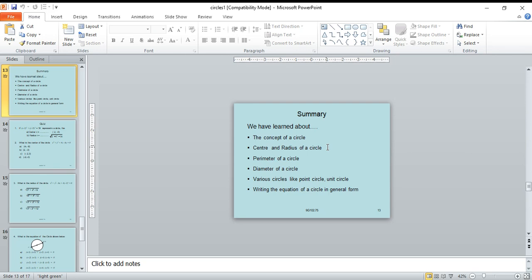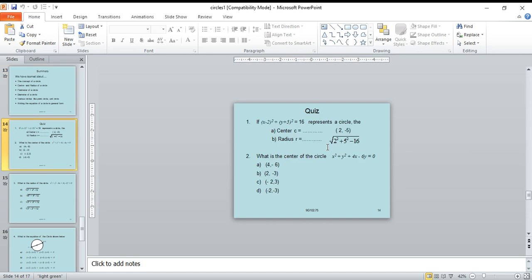Writing the equation of the circle in general form. The general form of the equation is x square plus y square plus 2gx plus 2fy plus c equal to 0. That is the general form of the circle.